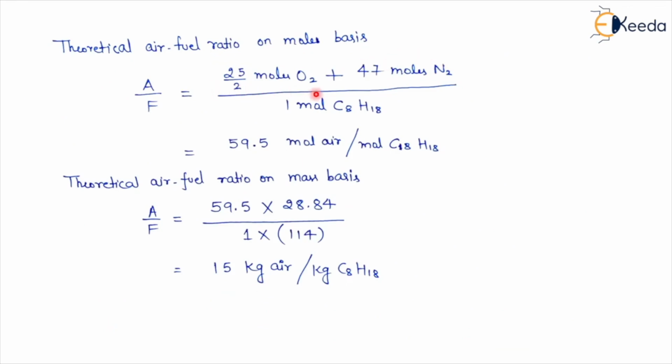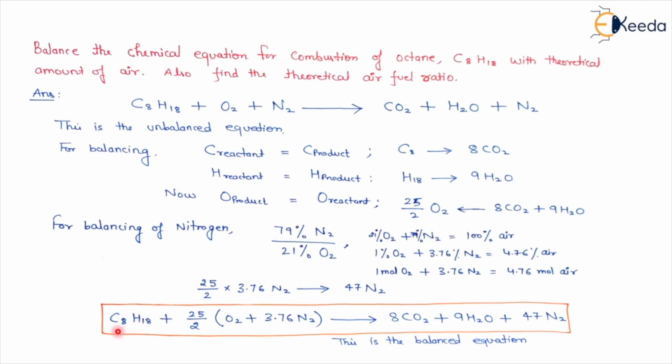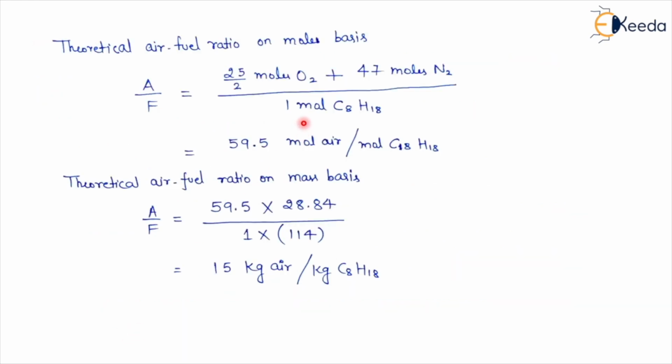This is the number of moles of air divided by the number of moles of fuel. And how many moles of fuel? This is only 1 mole of octane. So I'll divide by 1 mole of C8H18. If I solve this, I'll get 59.5 moles of air per mole of octane. This is the air-fuel ratio on mole basis.